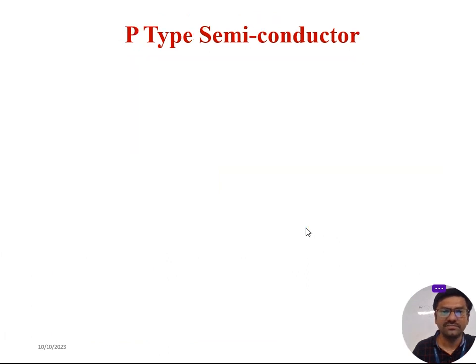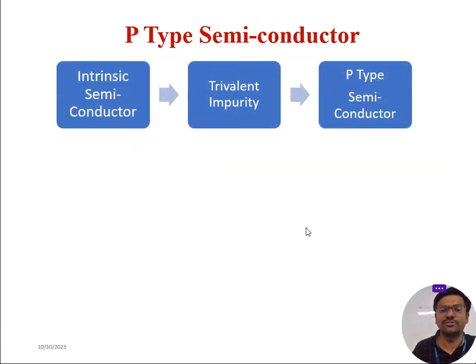See, this is a P type semiconductor we would like to construct. For that, to the intrinsic semiconductor we add a trivalent impurity to come up with a P type semiconductor. Trivalent impurity means that in the outermost orbit we will have 3 valence electrons, correct? So what are the elements in the periodic table which have 3 valence electrons in the outermost orbit? Can anyone think of it?